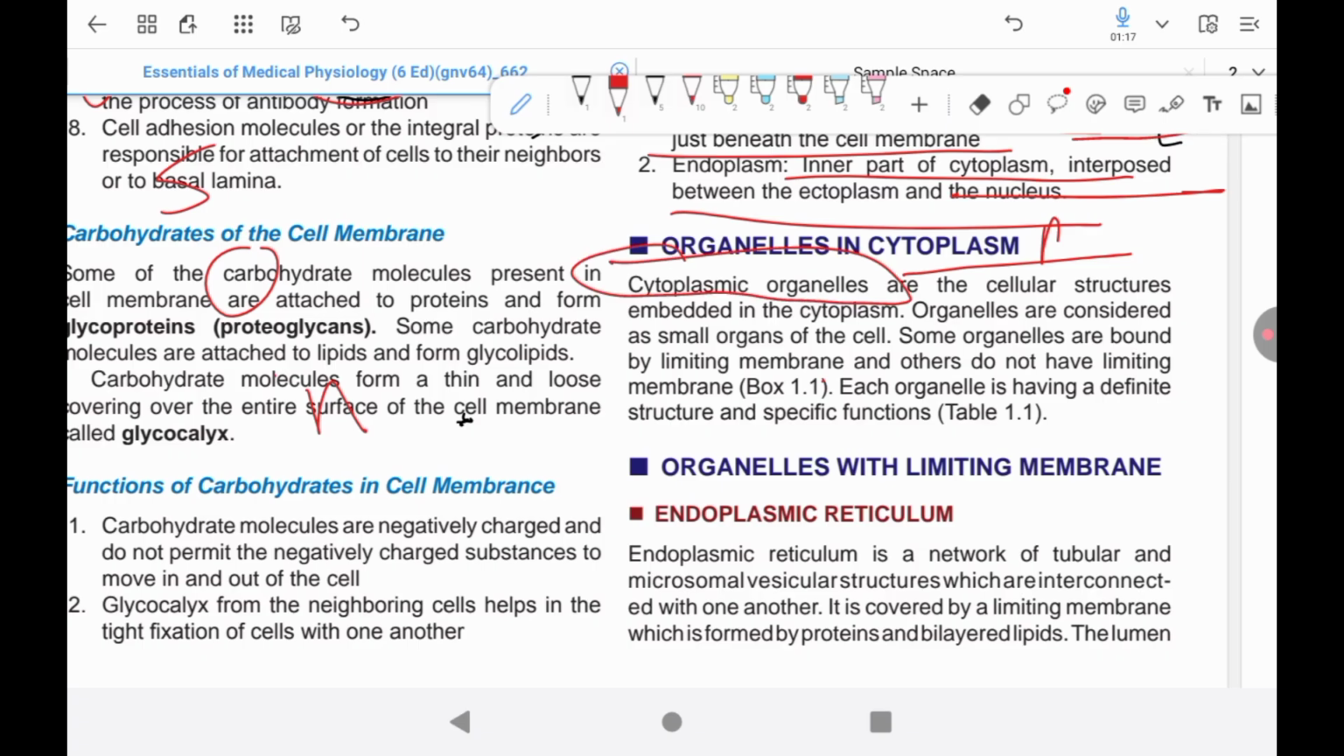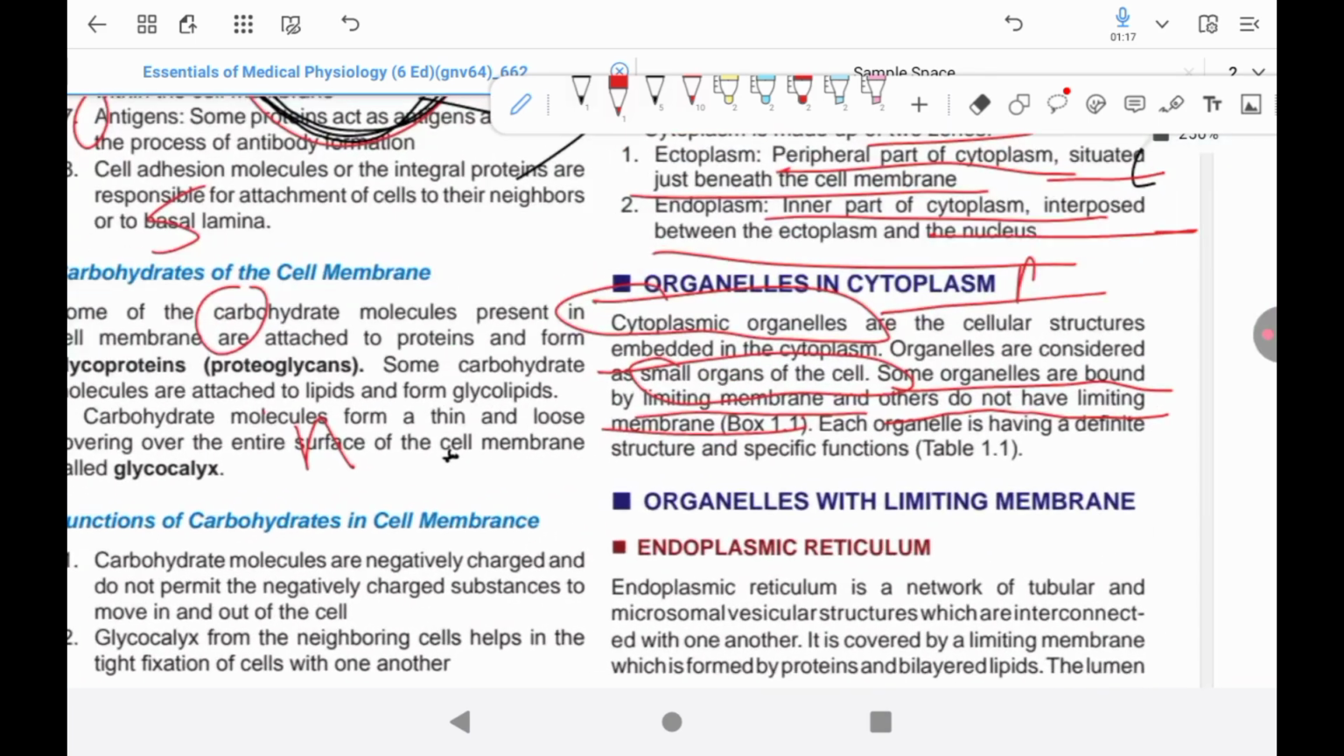Good morning, everyone. We have started the series of physiology, which will cover the entire physiology of Sembulingam. We have started the general physiology. In today's video, we are going to cover the cytoplasm and the membrane-bound organelles. Cytoplasm is basically a jelly-like material formed by 80% water.